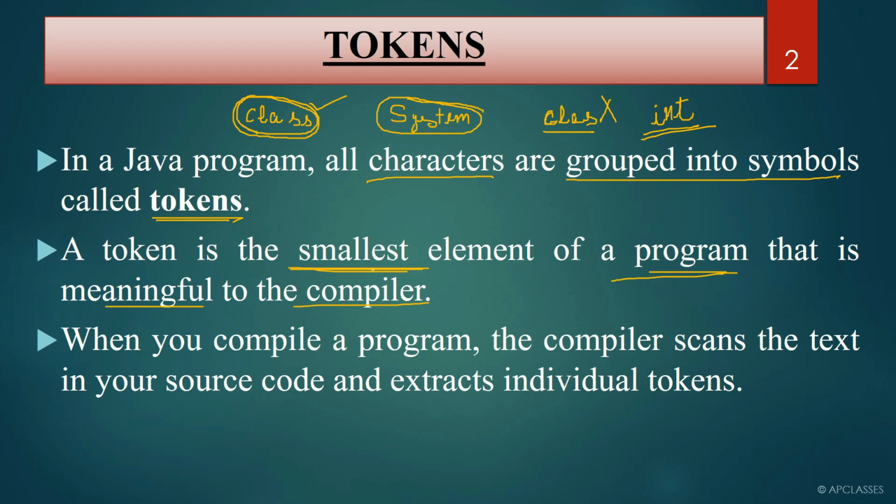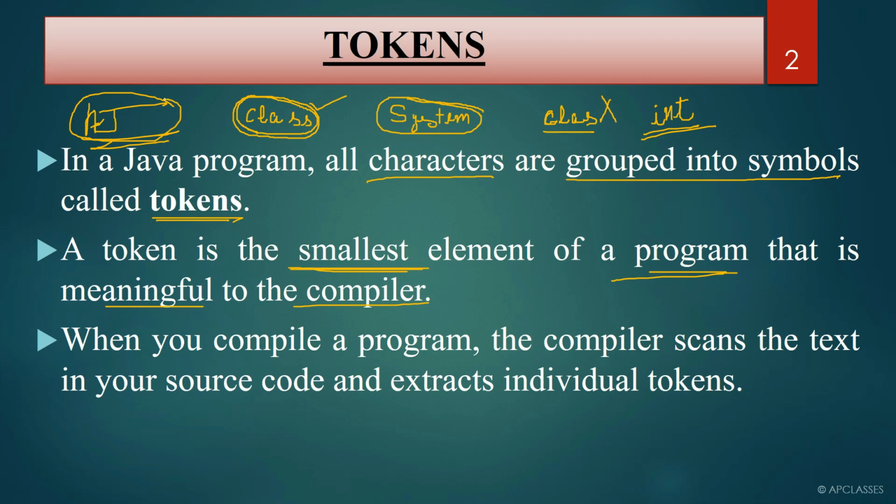But we write here the smallest element of a program, because without using a token you cannot write a program. So a token is the smallest element of a program that is meaningful to the compiler. That doesn't mean that you will write AJ and this can be considered as a token. No, it must be meaningful to the compiler, right? So whatever token you write, it must be meaningful to the compiler.